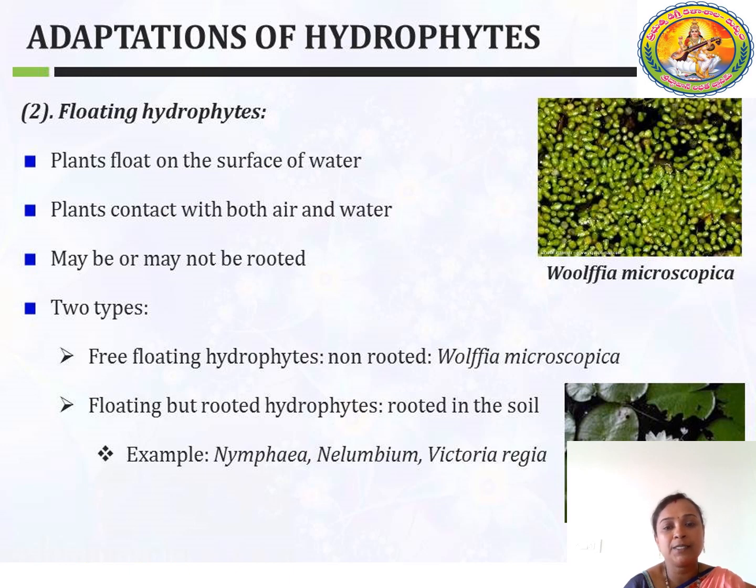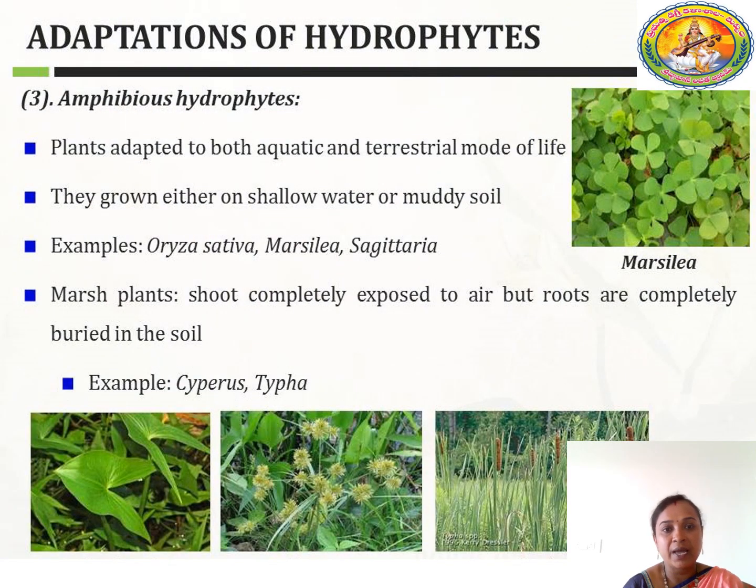In the case of floating hydrophytes also, the roots may or may not be attached to the ground. Here also you can see two types of plants: free floating hydrophytes, that is non-rooted, and second, floating but rooted hydrophytes. Non-rooted means the roots are not attached to the ground. Example, Wolffia. And next, the roots are attached to the ground. Example, Nymphaea, Nelumbo, etc.